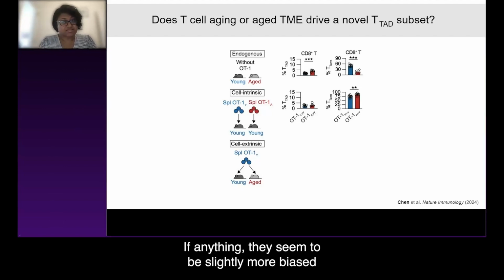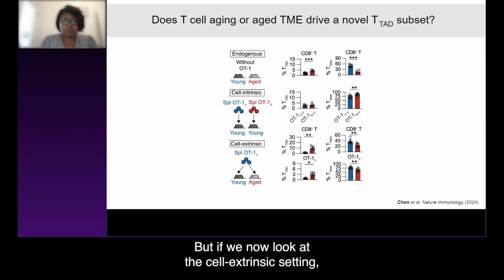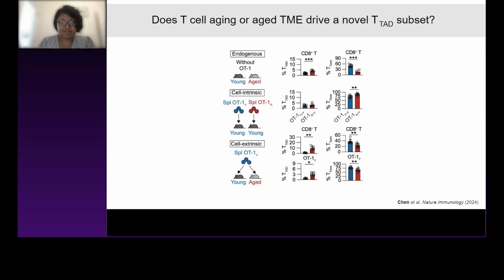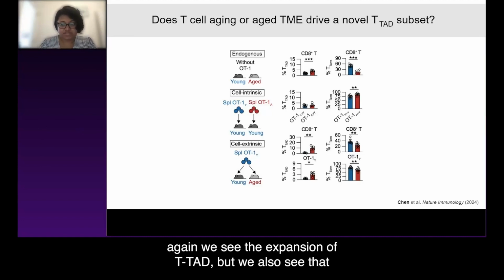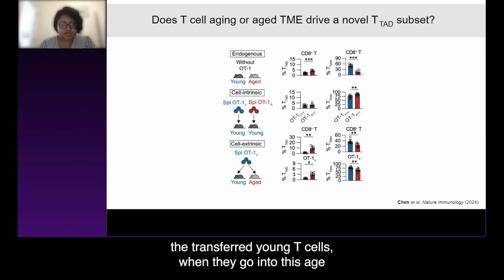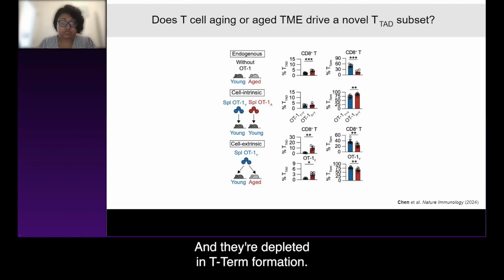If anything, they seem to be slightly more biased towards T-term formation. But if we now look at the cell extrinsic setting, of course, the top line, which is the endogenous cells, again, we see the expansion of TTAD. But we also see that the transferred young T cells, when they go into this aged tumor, form the same cells. They're enriched for this TTAD and they're depleted in T-term formation.